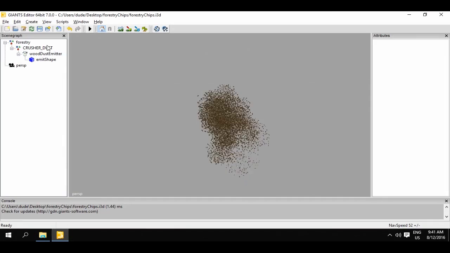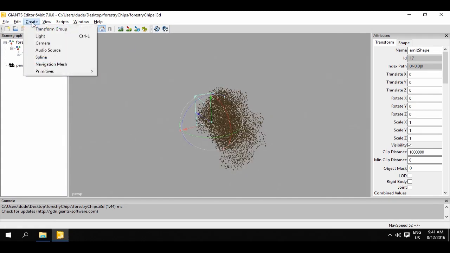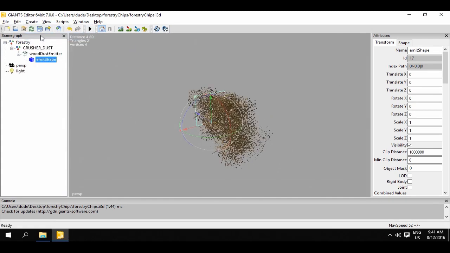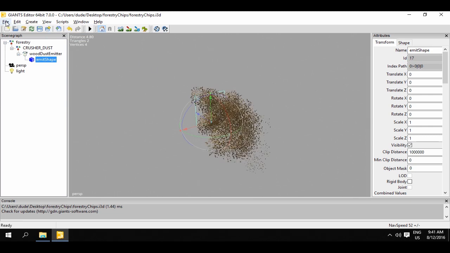We'll open the first particle system and select the object beneath it, Emit Shape. This object specifies the shape from which the particles are emitted. Via the menu Create Light, we'll create a source of light to see the scene better. Once we are satisfied with our settings, however, we need to remove this source of light again, as otherwise it will be displayed when the particle system is active in the game.